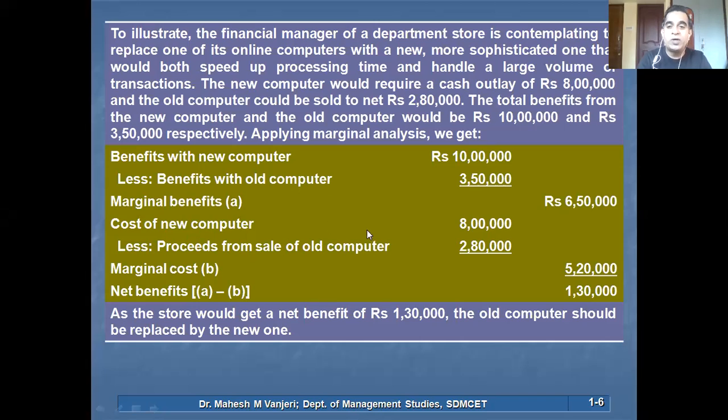Then the cost of the new computer need not be 8 lakh rupees. Though the price, or MRP, of the new computer is 8 lakh rupees, you can sell the old computer for 2,80,000 rupees. So actually you will be spending only 5,20,000 rupees on the new computer. The marginal cost of the new computer is only 5,20,000.